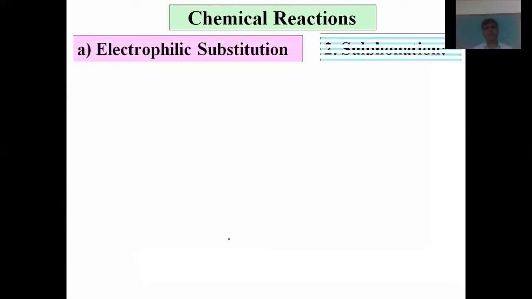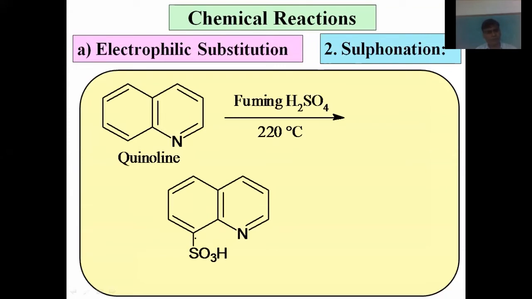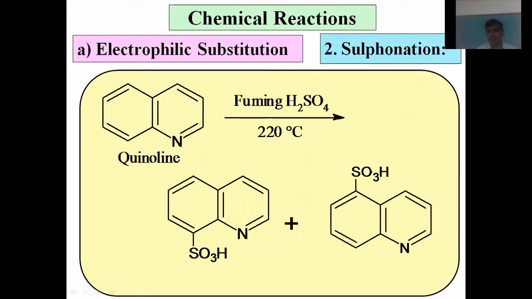Let us see one more example, sulfonation. Quinoline on reaction with fuming sulfuric acid at a high temperature of 220 degrees Celsius. Again here also there are two possibilities, 8 and 5. The hydrogen atom from position 8 is replaced by a sulfonic group, and it can be replaced from position 5, and we get another compound.